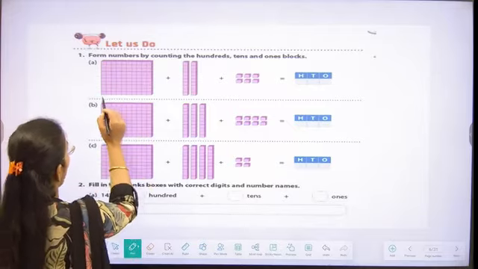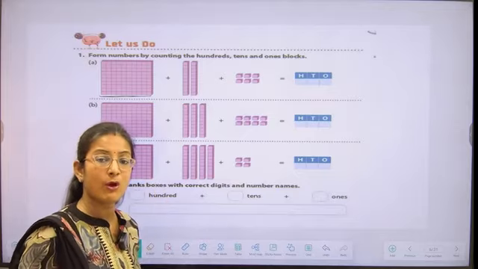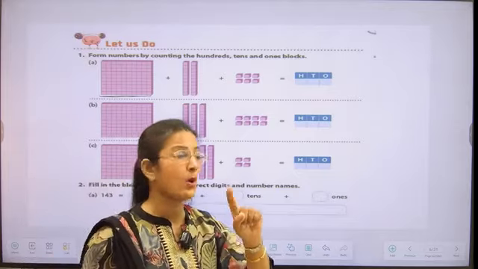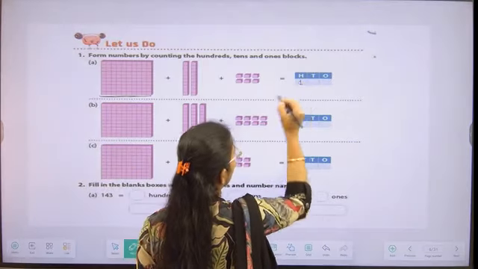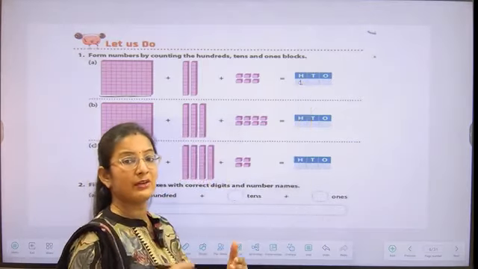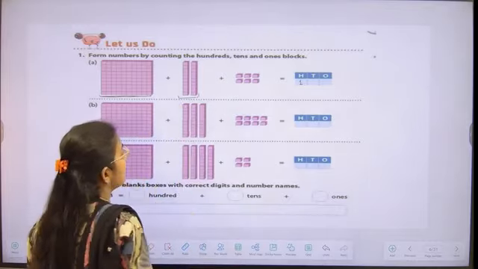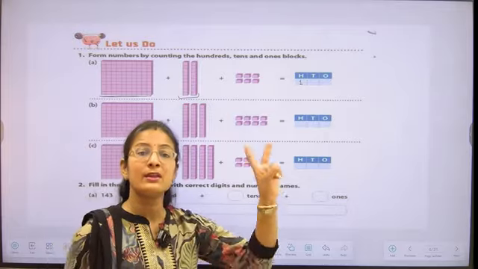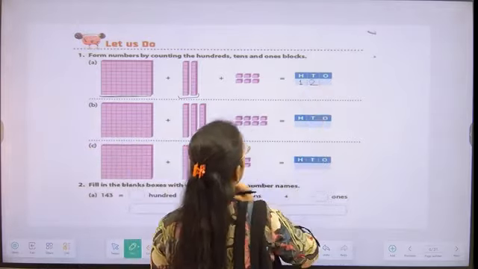In the first one, what we have seen, we have 1 hundred block. How many 100 blocks we are having? We are having 1 hundred block. So we have to write 1 just below the 100 digit. After that, how many tens blocks are we having, students? We are having 2 tens blocks. So we have to write 2 over here.